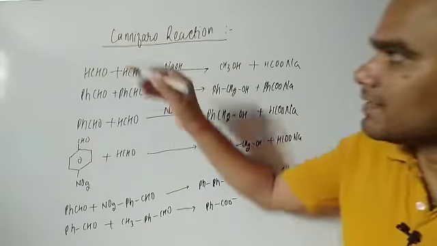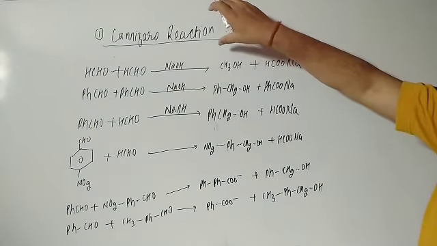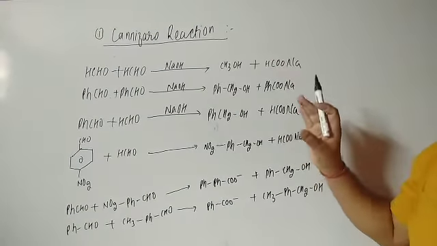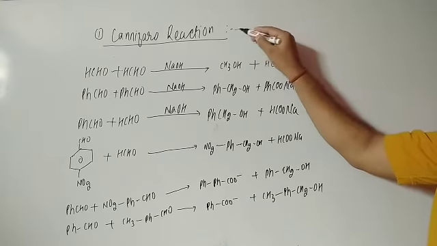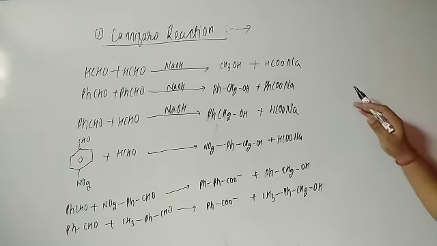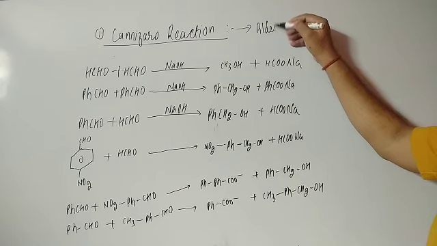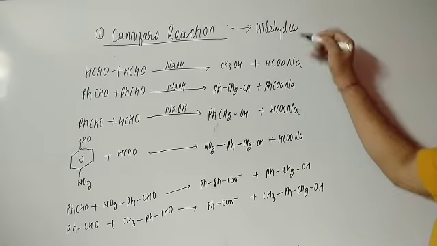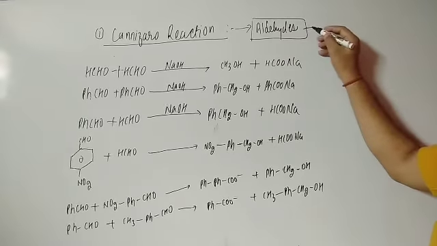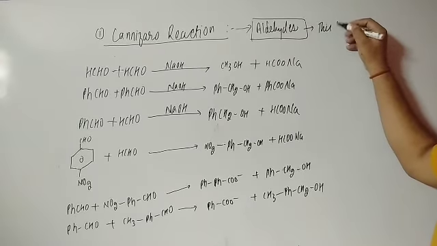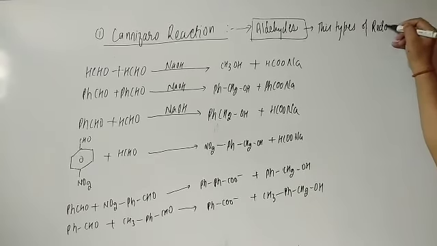Okay, so this is the important class of Cannizzaro reaction, from the carbonyl compound. It is the reaction of the carbonyl compound. Now, for which carbonyl compound is it going to be given? Generally, these reactions are given by aldehydes. And this is a type of redox reaction.